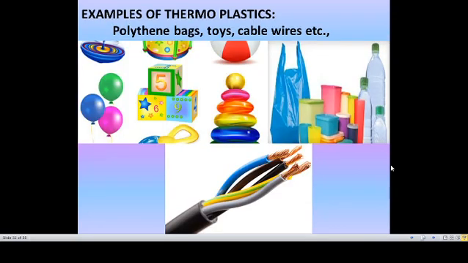So examples of thermoplastics in daily use are polythene bags, playing cars, that means toys, and cable wire. You can see the plastic enamel behind those wires, like data cable wire and laptop charger wire. We can see that plastic coating, like a plastic substance around the copper wire. That type of plastic is also called thermoplastic. It can be melted at high temperature and we can use it for several other purposes.